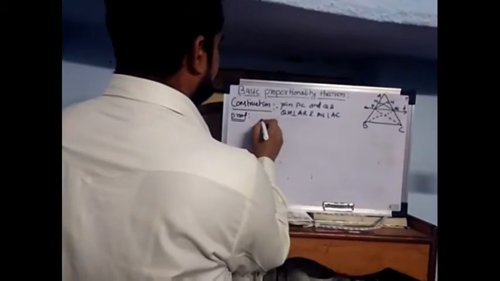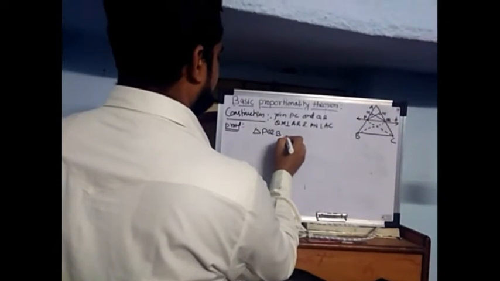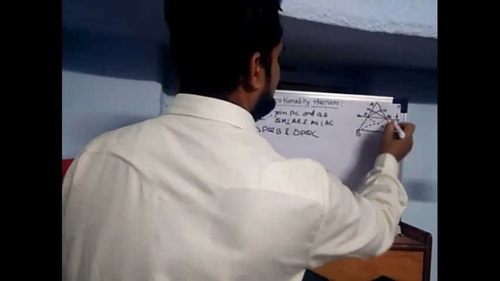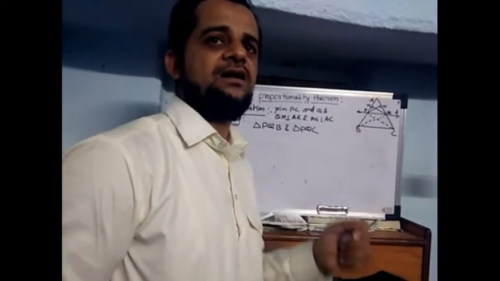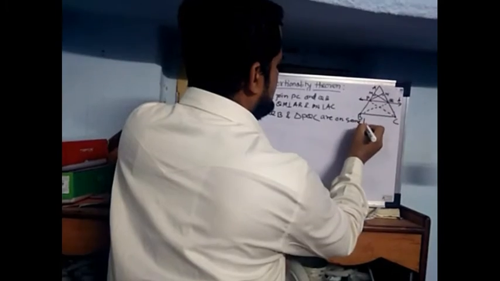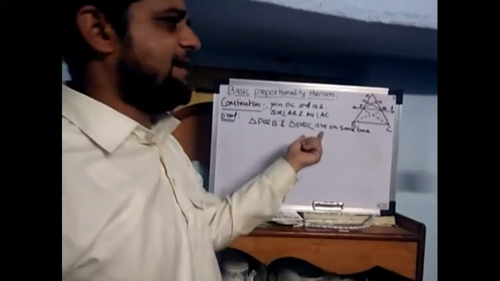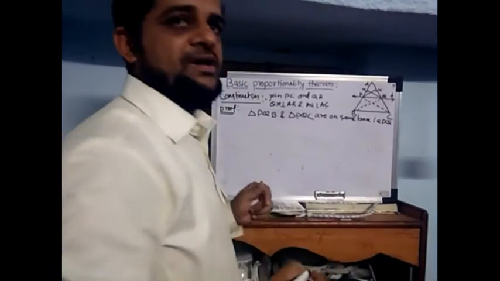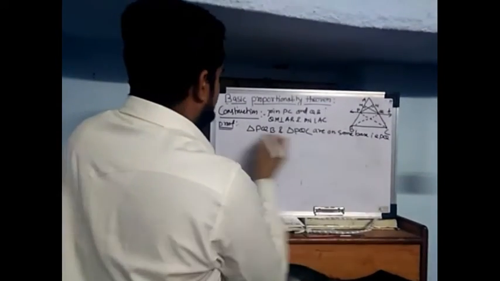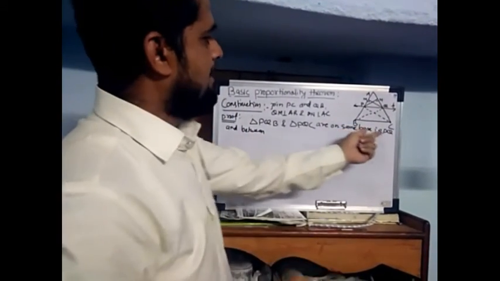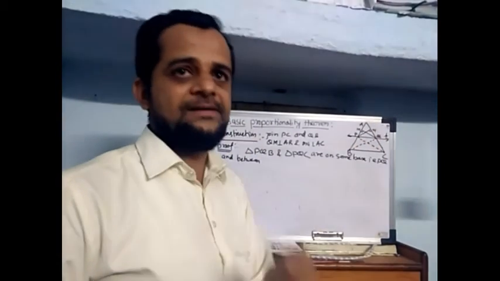Here triangle PQB and triangle PQC are on the same base, so from that we can say they lie between two parallel lines.